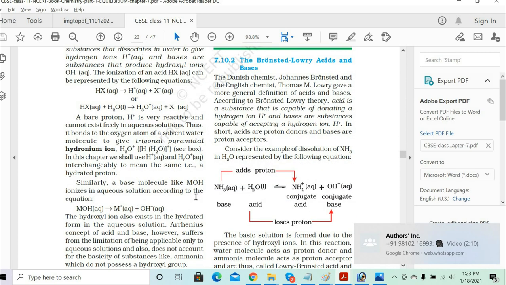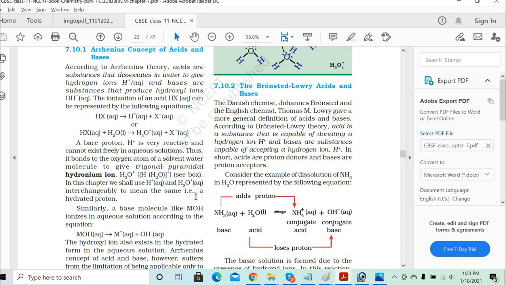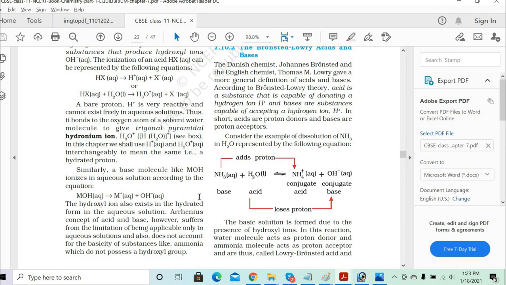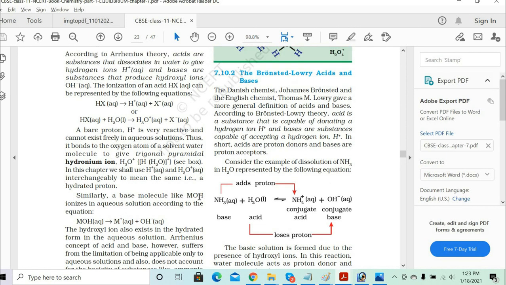Okay, now let's go to the next part, the Bronsted-Lowry acids and bases. So again, we got the limitation of the Arrhenius concept, correct? Now, what was the Bronsted-Lowry definition of acid and base? He said that an acid is a substance capable of donating H plus ions, and bases are substances capable of accepting H plus ions.